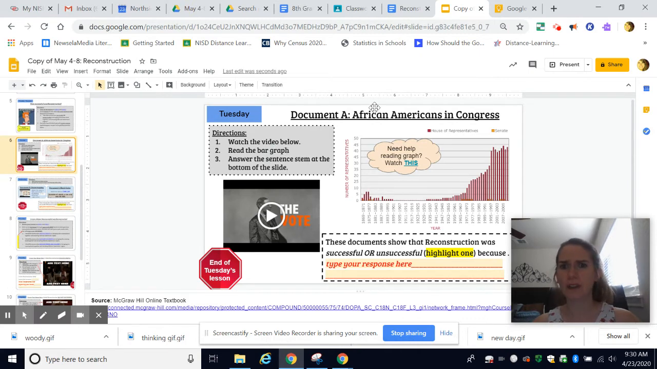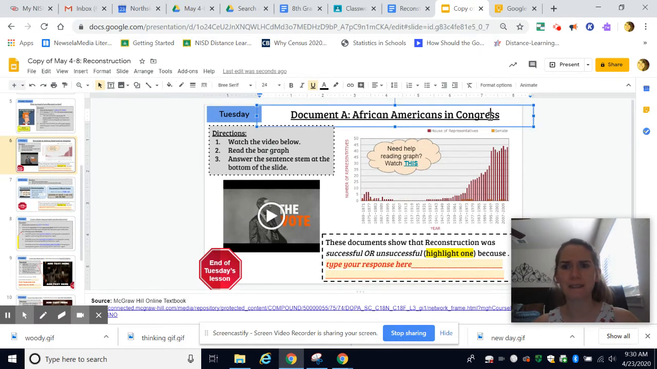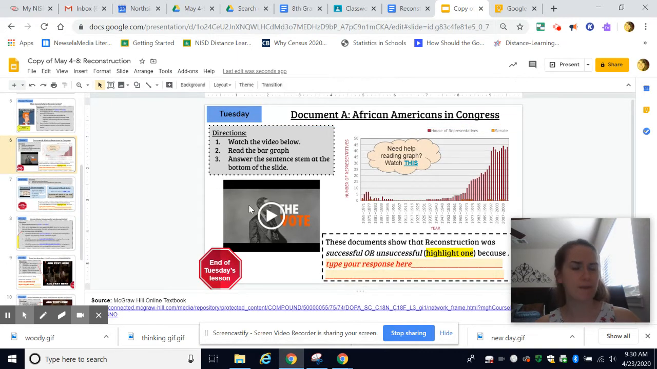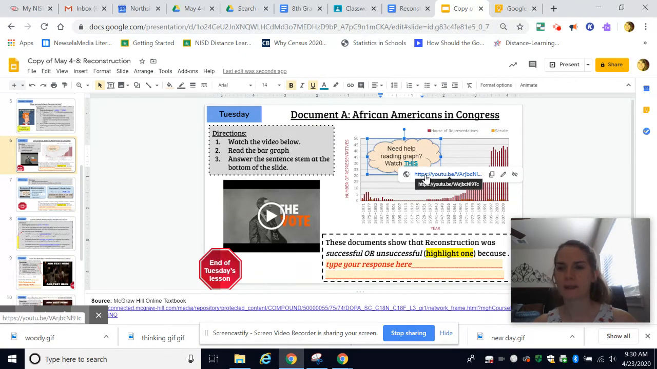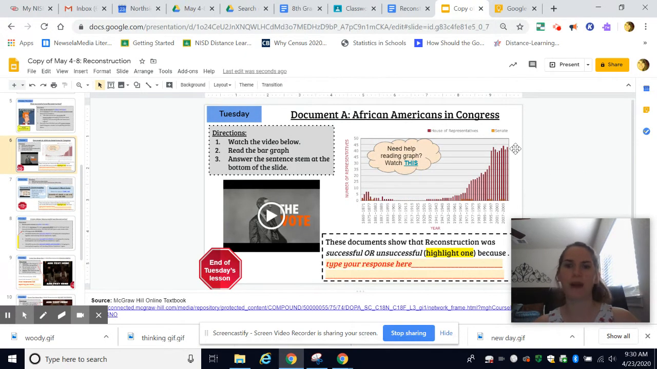So on Tuesday, they're looking at African Americans in Congress. And they're going to watch this video. It's embedded directly into the slide. They can just make it full screen. And for this bar graph, the title is actually the name of the document. But there's a video right here that walks them through how to read that bar graph, just as you would in the classroom.